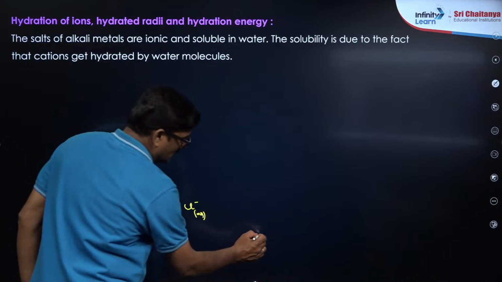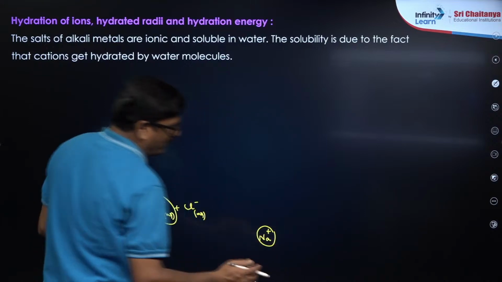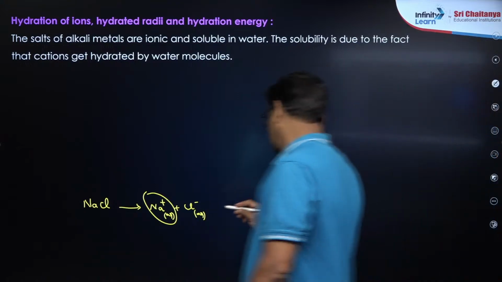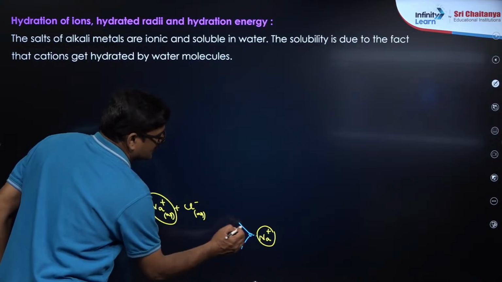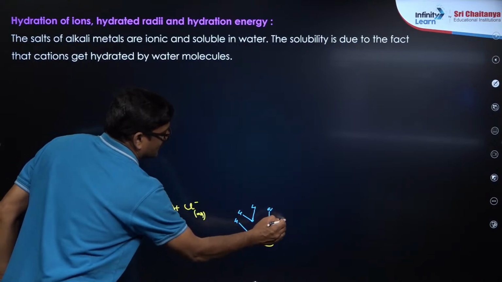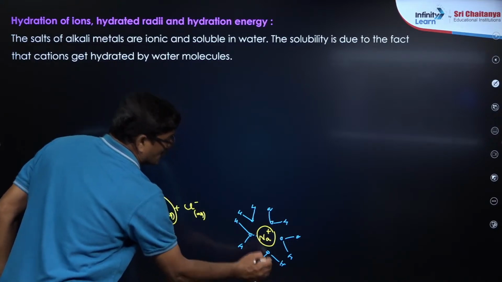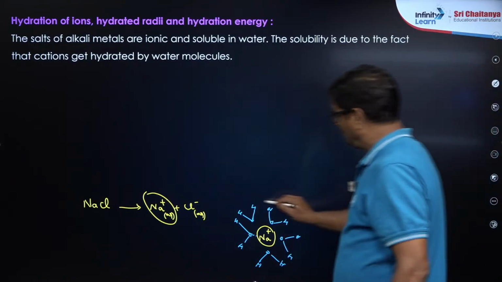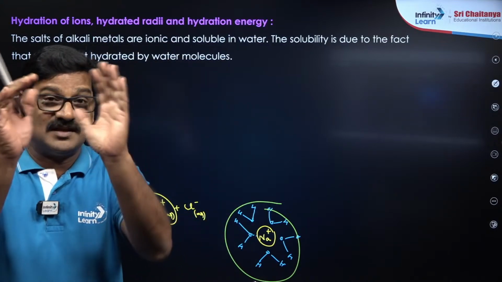What I mean to say here: this is the size of Na plus, but Na plus is with water. Suppose this is a water molecule, so oxygen, hydrogen, and there is a hydrogen bond. Like this, water molecules are surrounded around the sodium plus. So with the water molecules, how big does the sodium appear? The size of sodium is this much, and with water it has become this much.